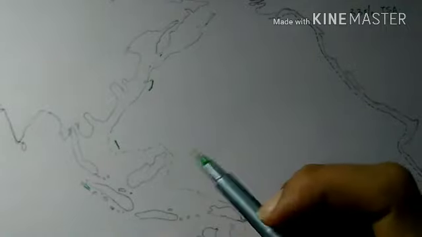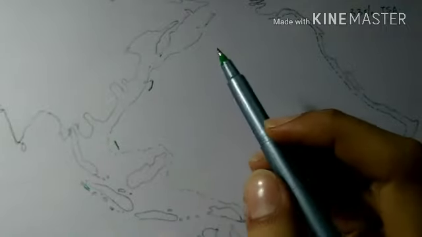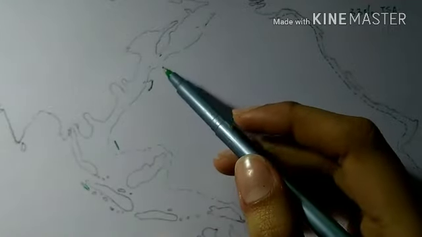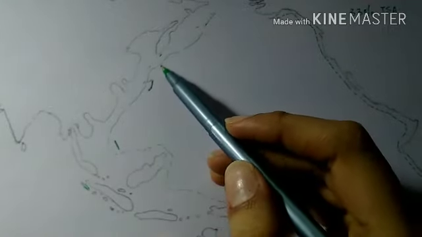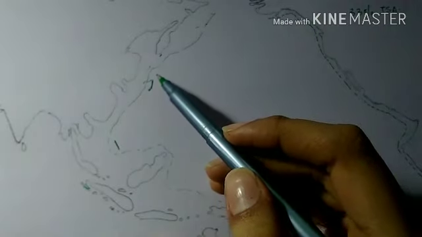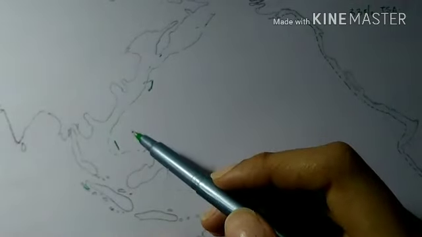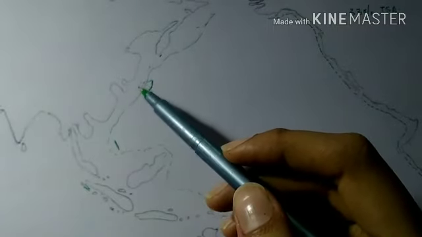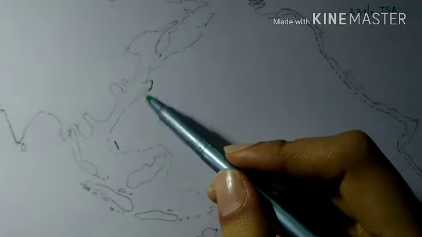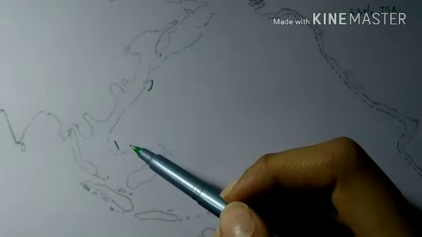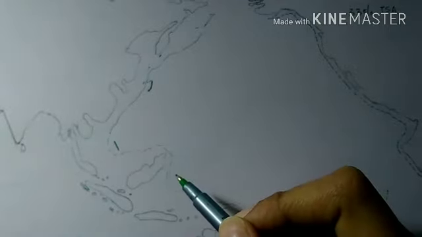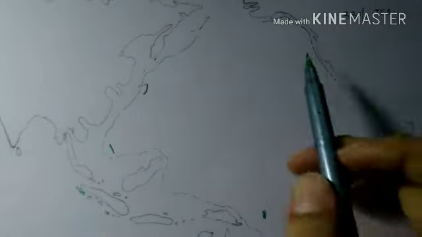Among the various island arcs, we have an island arc here. We have the very extensive Kurile Islands, Japanese Islands, Philippines Islands, West Indies, New Zealand, and in the eastern part of the North Pacific Ocean, we have the Aleutian Islands.